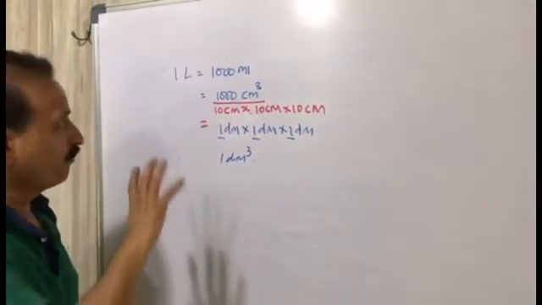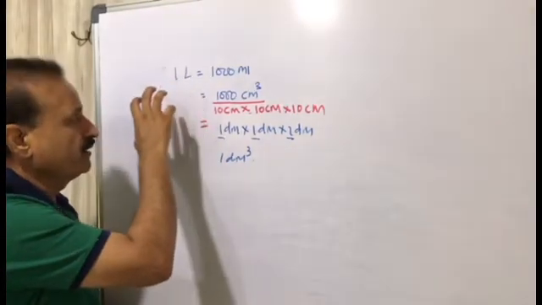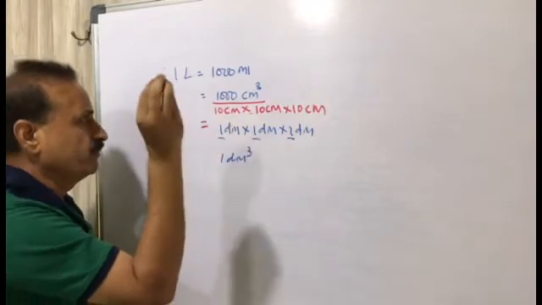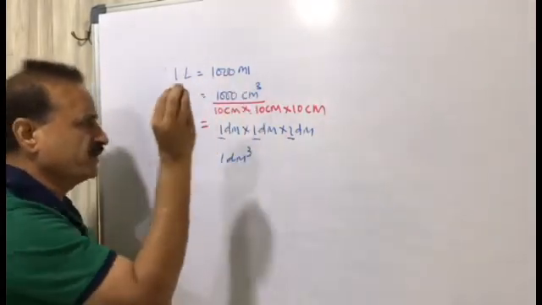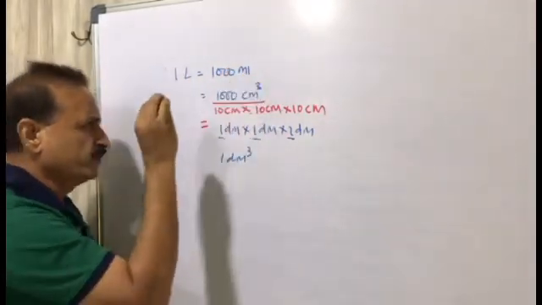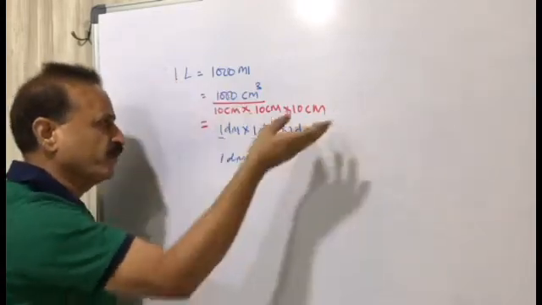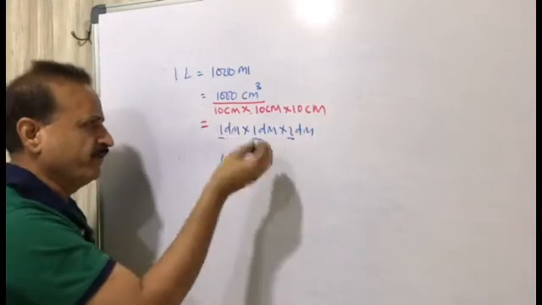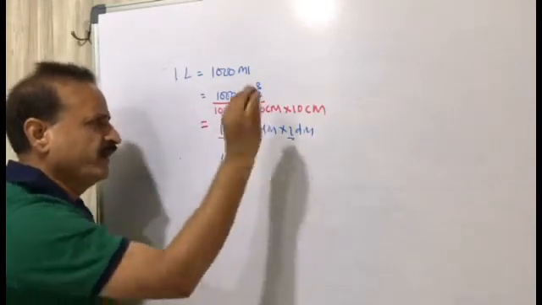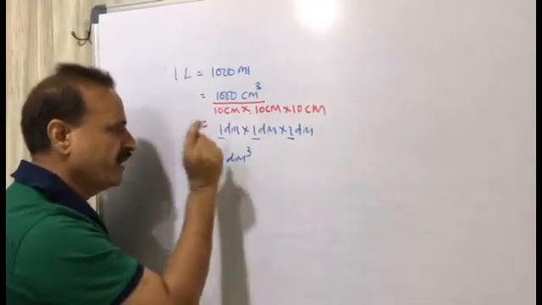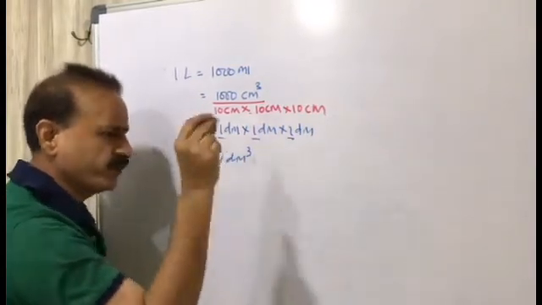So it is comparison with liter, not SI unit. 1 liter equal to 1000 ml equal to 1000 cm cube equal to 10 cm into 10 cm into 10 cm means 1000 cm cube. 10 cm equal to 1 dm, so 1 into 1 into 1 means 1, dm into dm into dm means dm cube.